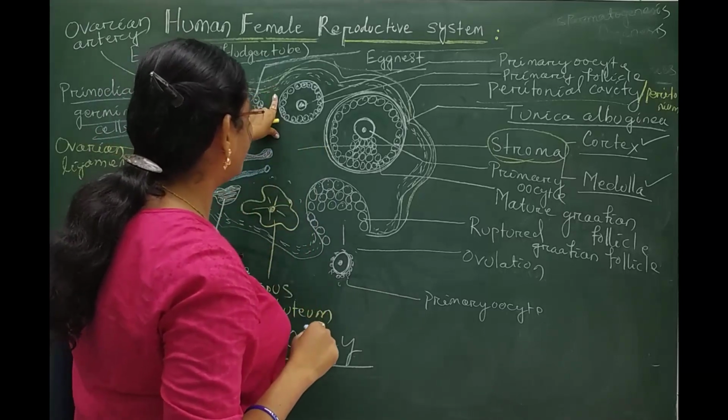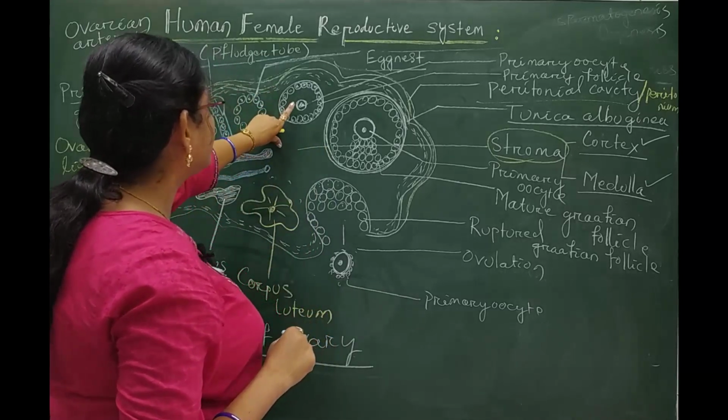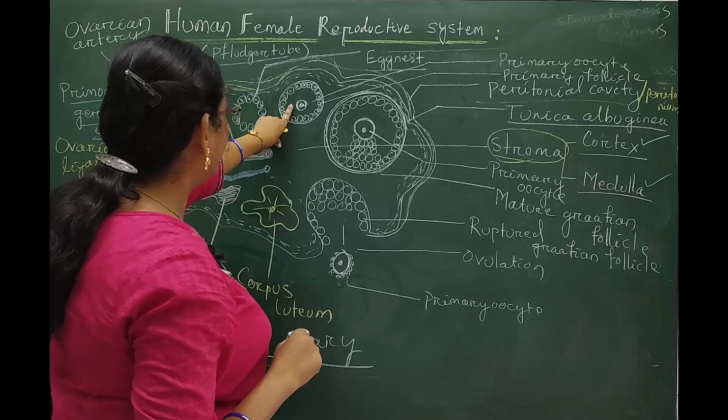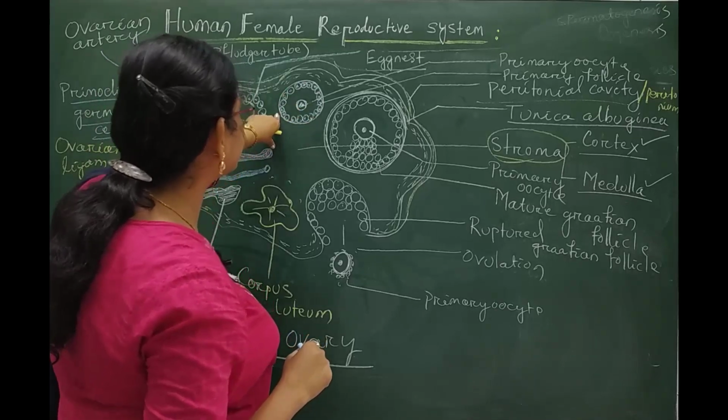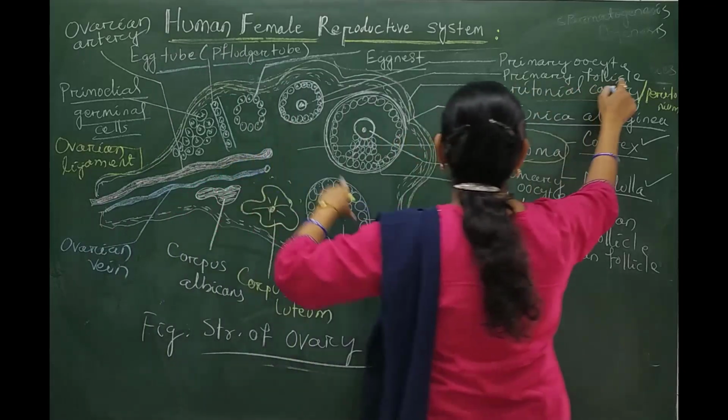That particular follicle, having the central primary cell and surrounding granulosa cells, is called the primary follicle.